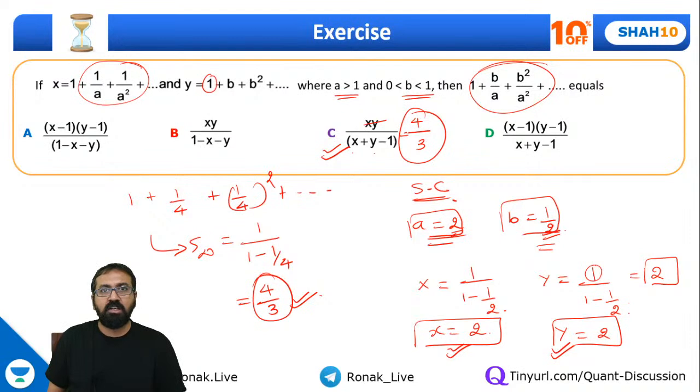Have you understood this? See, there are very few steps that we had to do. We took the values and we verified which is the correct option. This is not mathematical induction. This is purely by taking values. You can say trial and error approach. But yes, in trial and error, you might get errors. But here there is no chance of errors. You are going to get the answer.